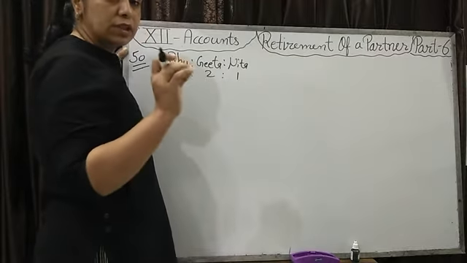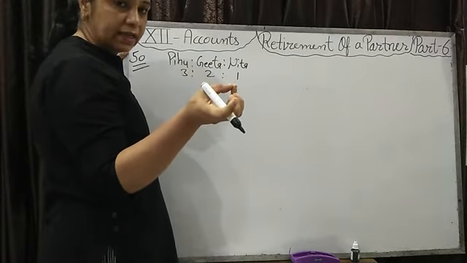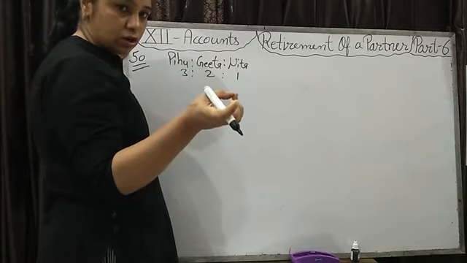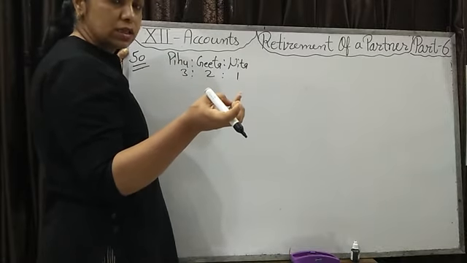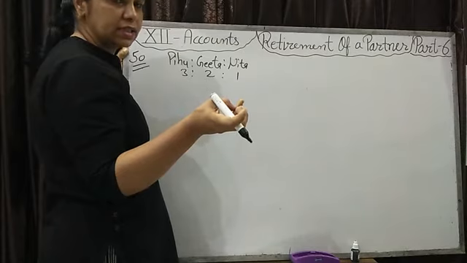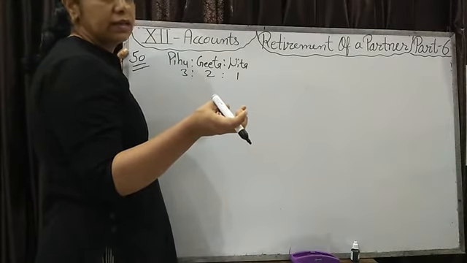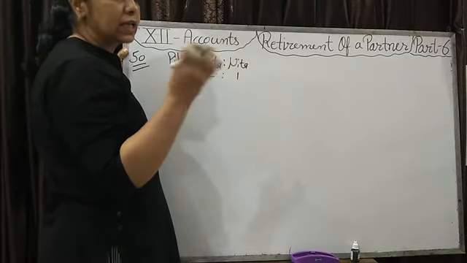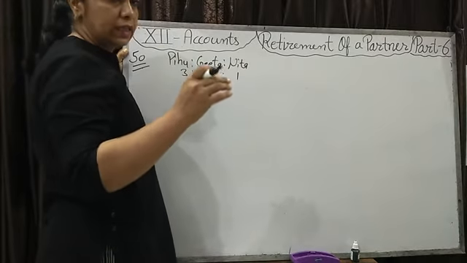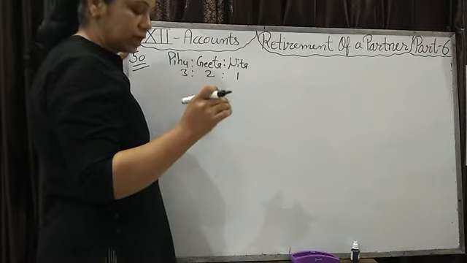What thing do you have to see in the balance sheet? Goodwill on the asset side, is it given or not? Accumulated losses on the asset side, is it given or not? And accumulated profit on the liability side, is it given or not? These three things, goodwill, accumulated profit and accumulated losses, you will see whether they are given in the question.